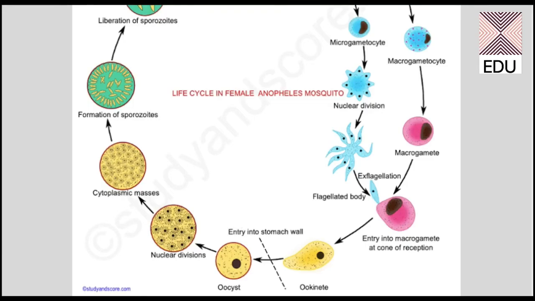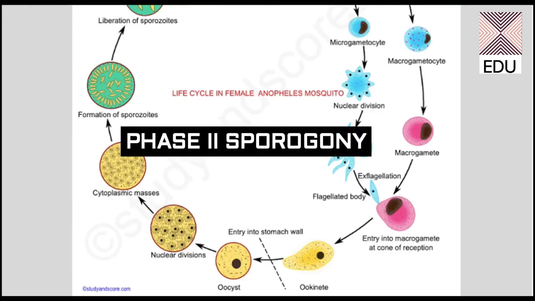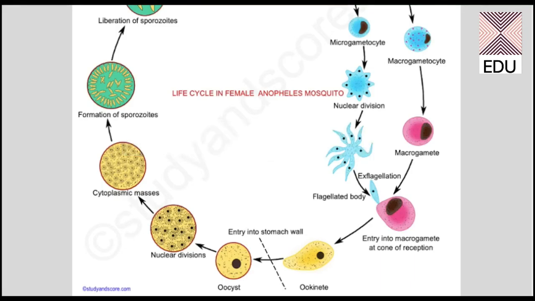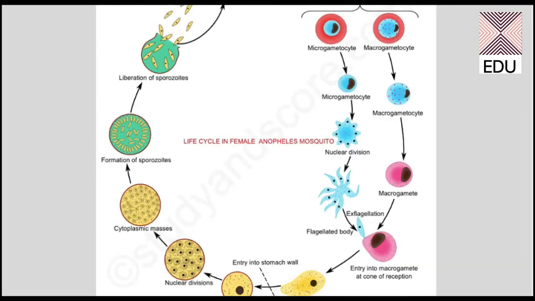From here the second phase of the sexual cycle starts, which is the sporogony. In this part the multiplication starts. The nucleus of the oocyst divides into many. So here you can see various nuclear divisions forming a number of nuclei. After these divisions, various cytoplasmic masses are formed, and they ultimately form a number of sporozoites in a single oocyst.